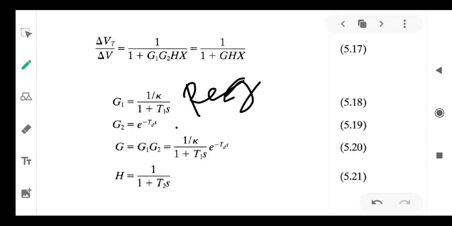G2 is the compensator. TD is the transport lag of the compensator, SVG, either it is STATCOM or SVC. So G is the product of these two. H is expressed in terms of T2. T2 is the feedback loop time constant.